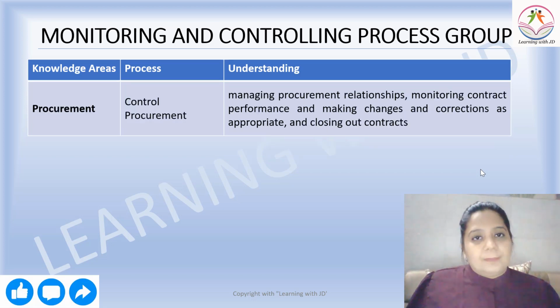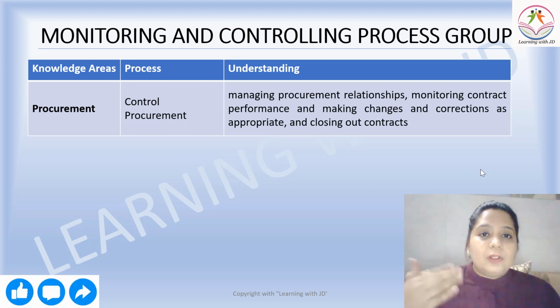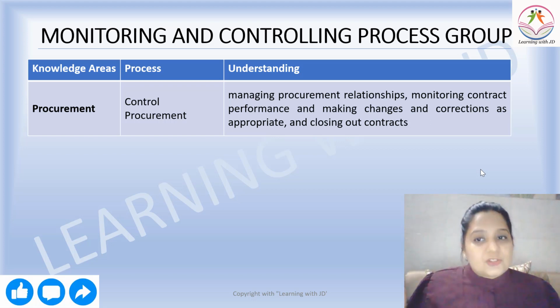Then you talk about procurement. All the relationships that you were talking about with the third party come under control procurement. You need to control your procurement, right? So managing procurement relationships, monitoring contract performance, and making changes and corrections as appropriate and closing out contracts. All the third party relationships, including the contracts, the payouts, the quality checks, everything will come under control procurement.